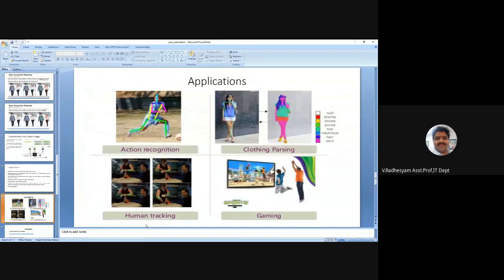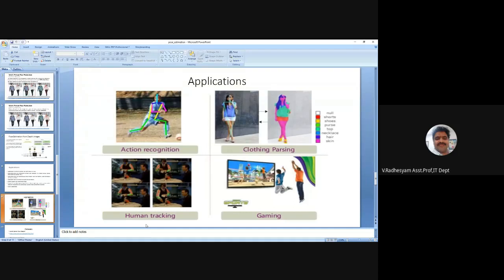Here you see there are some examples: action recognition, and we can have clothing parsing. That means if you wear a particular cloth, how it will look, you can see virtually, not in real. That is an application of virtual reality.